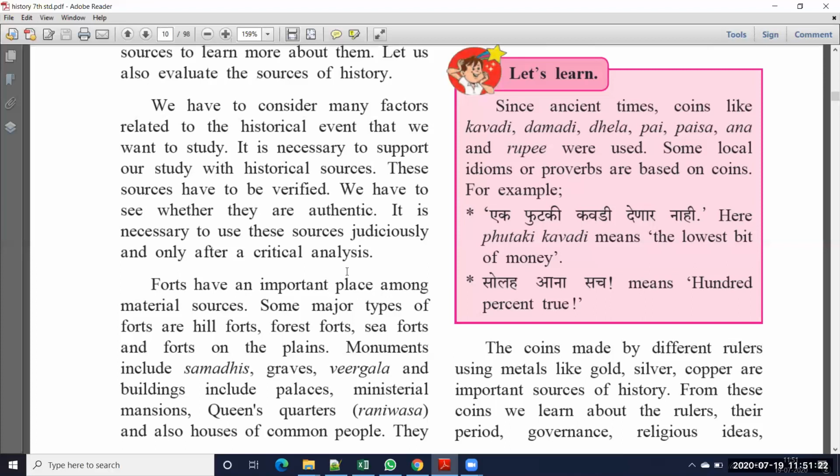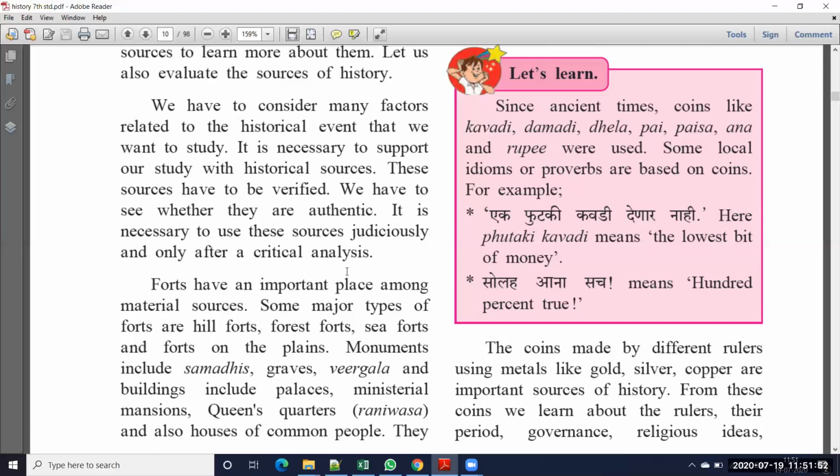So if you know that information, suppose in that coin you have the Shivaji Maharaj picture, so easily we can understand this coin belongs to the Shivaji Maharaj time period. If in that coin you have the Akbar picture, and you don't know who Akbar is, then you have to take that coin and search on the internet, or read related books you have, then you can get the information.